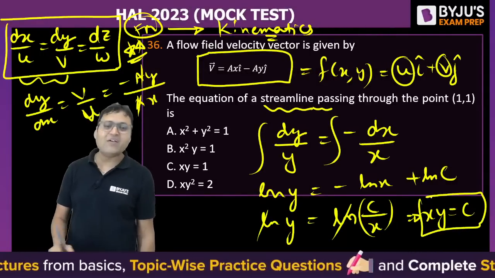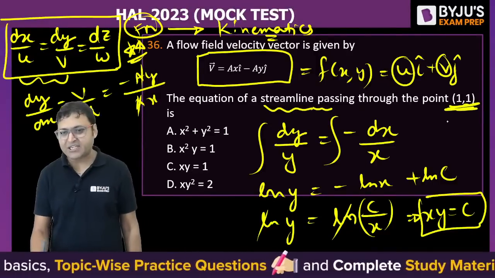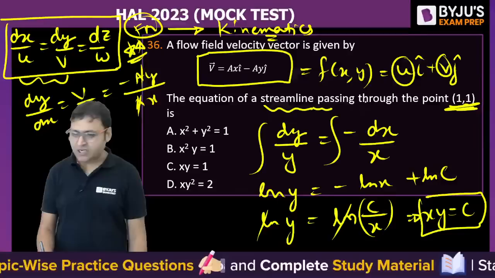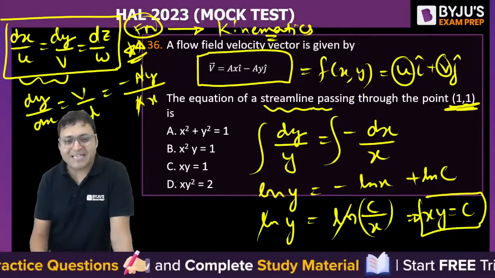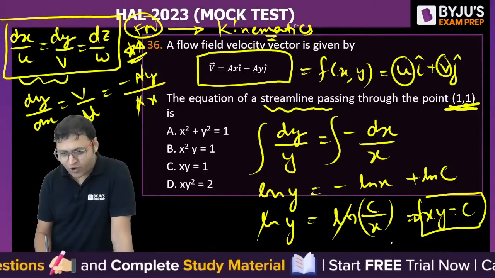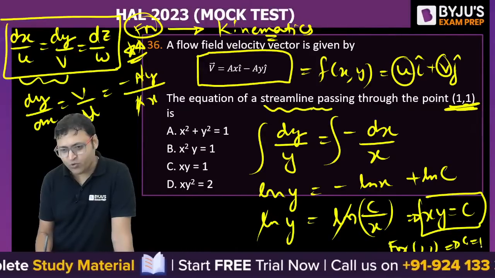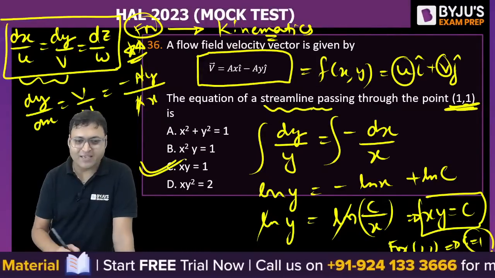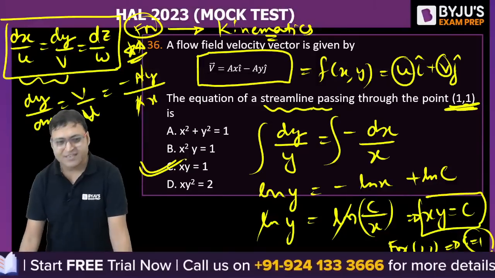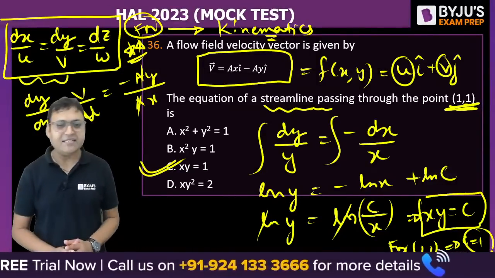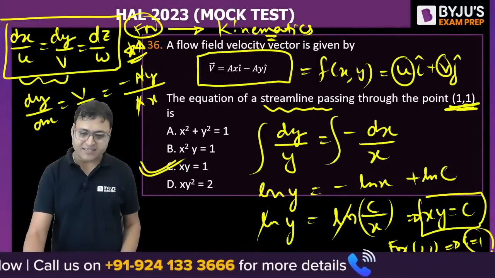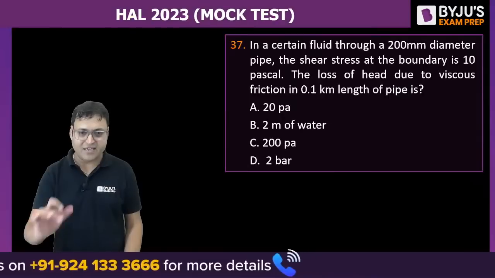To find the value of the constant, we put in the given condition. The equation of the streamline is to be developed which is passing through (1, 1). So for (1, 1), c will be equal to 1. So x into y is equal to 1 is the correct answer, right? C is the correct answer for question number 36. I hope everyone is clear with this.